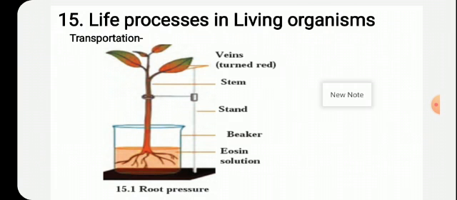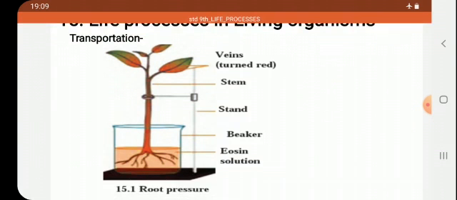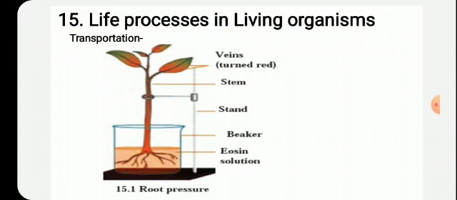That vascular bundle is made up of xylem and phloem. About xylem and phloem you will study later on, but xylem are the cells present in the central part that carry the raw material from root to the stem and then to the leaves. Phloem cells carry the prepared food from leaves to all parts of the plant. Only keep in mind these things. Other things we will study in detail.